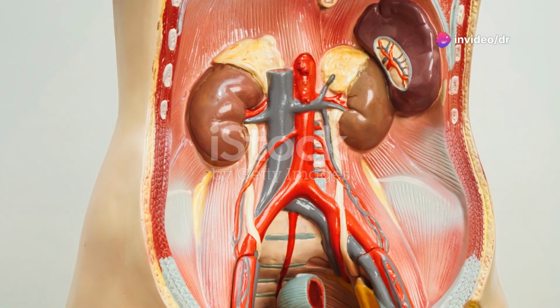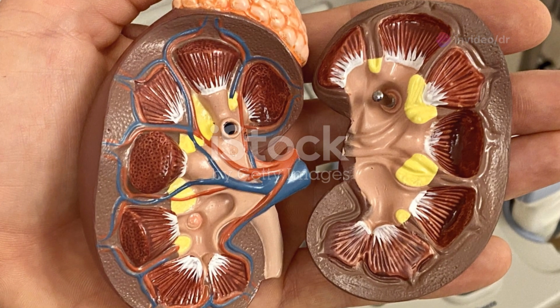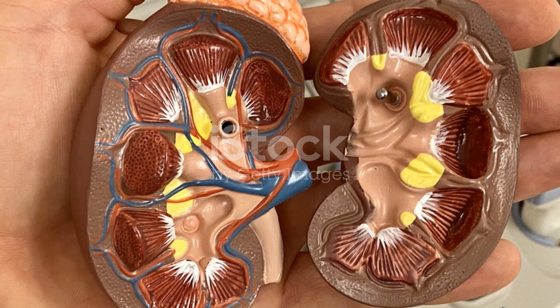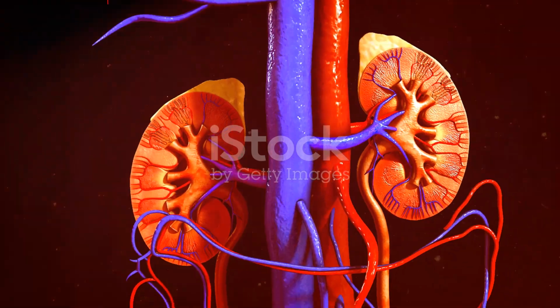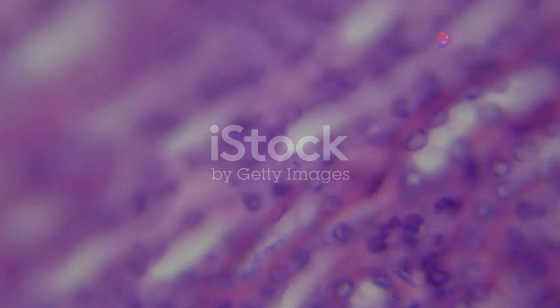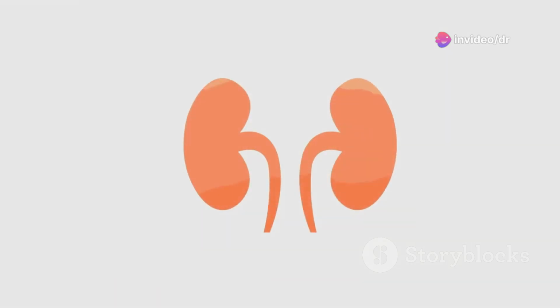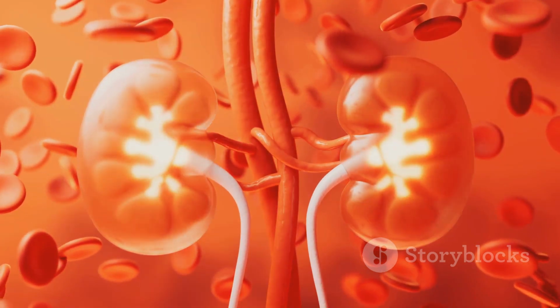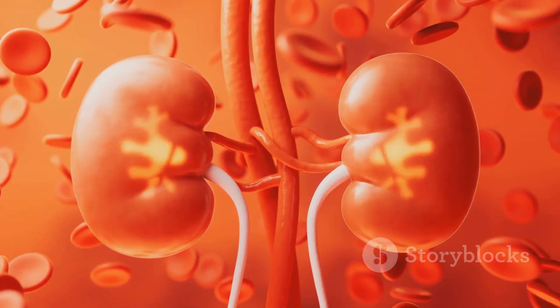The kidneys are the primary organs of the urinary system, responsible for filtering waste products from the blood and producing urine. Each kidney contains millions of tiny filtering units called nephrons. Nephrons are responsible for the filtration, reabsorption, and secretion processes that ultimately produce urine. Blood enters the nephron through a network of capillaries called the glomerulus.